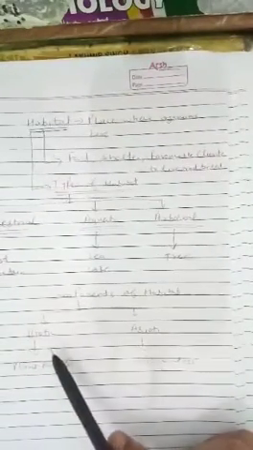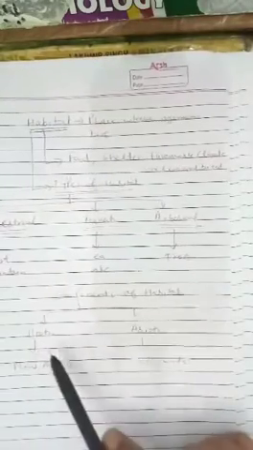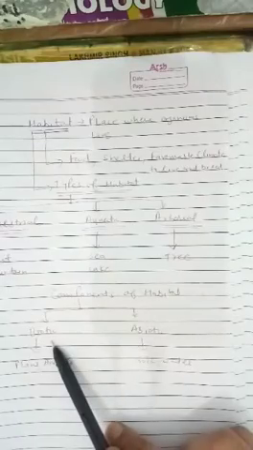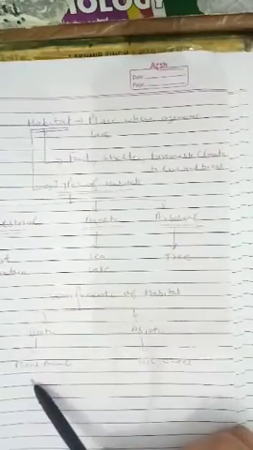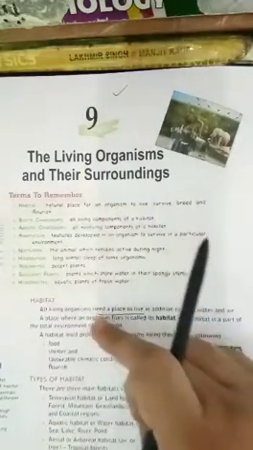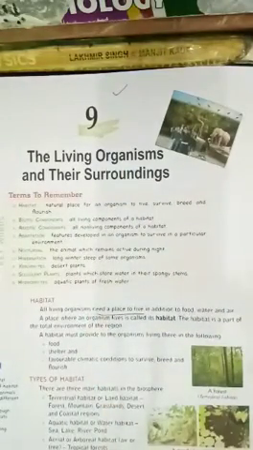Second thing we will discuss is the components of habitat. What are the components? There are generally two types of components of habitat, that is biotic and abiotic. Biotic is related to living beings, which includes plants, animals, microorganisms, and abiotic includes the non-living environment which surrounds them, like soil, water, light, these things. So in this chapter we will read these things in detail, one by one.